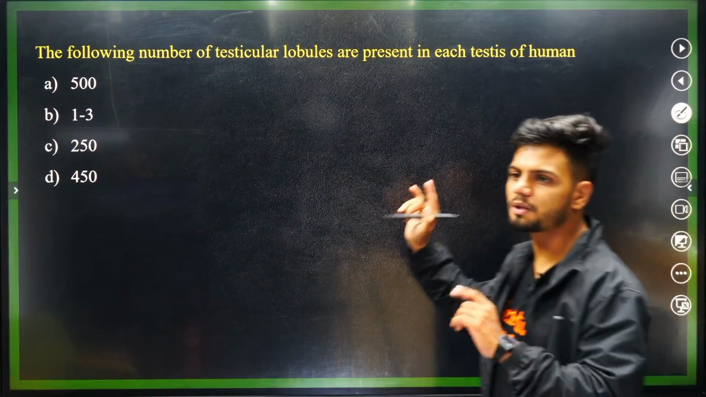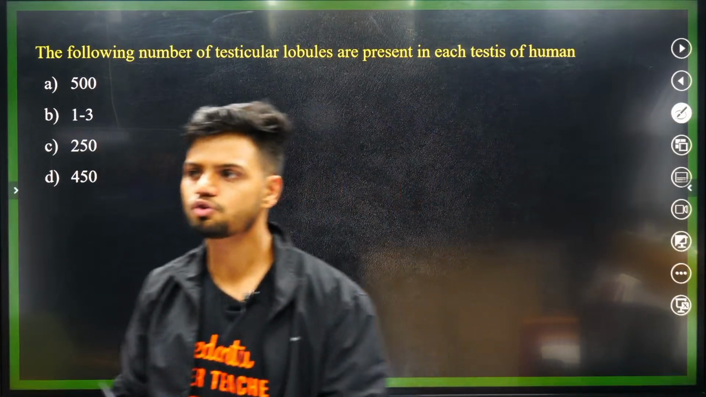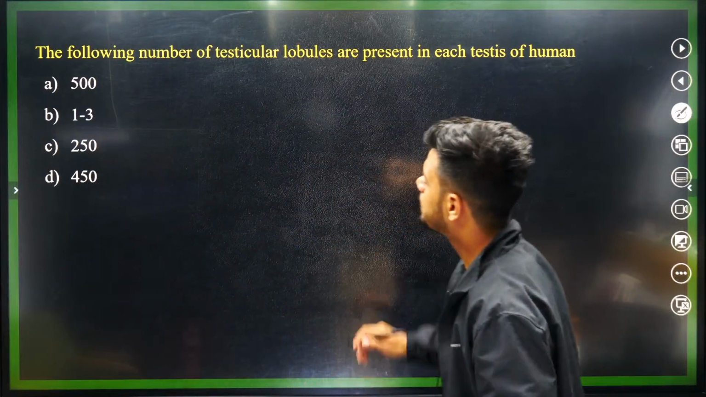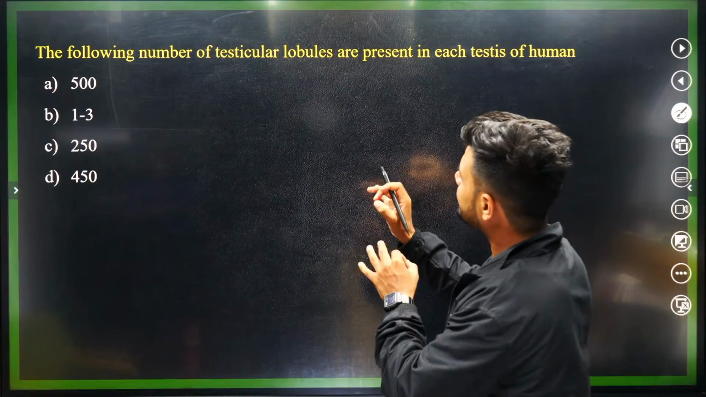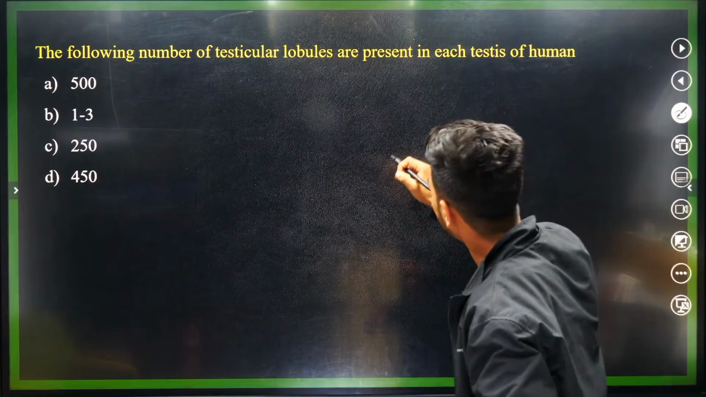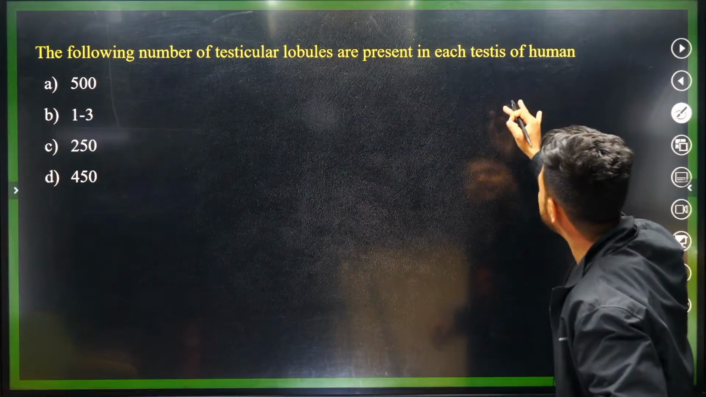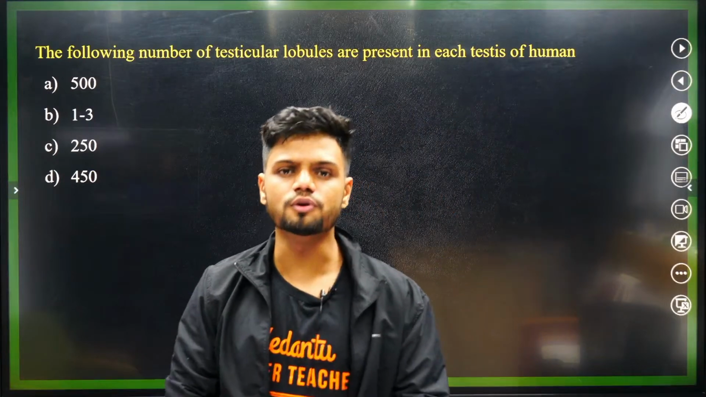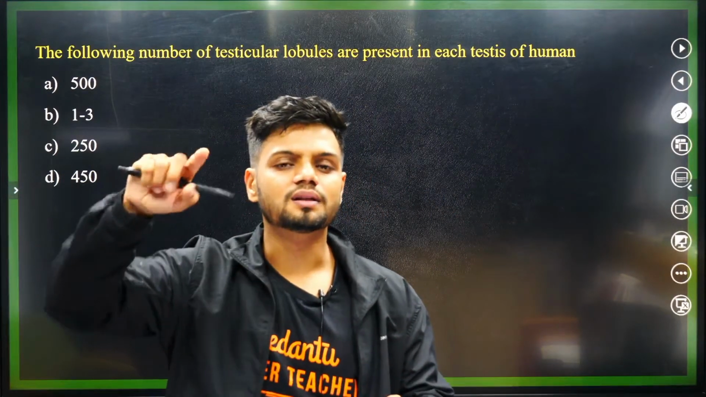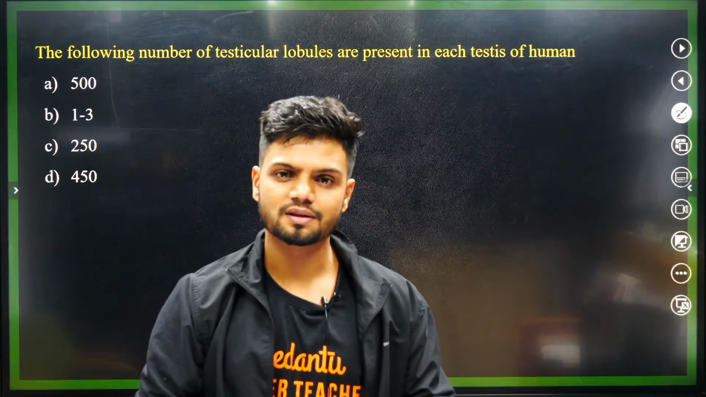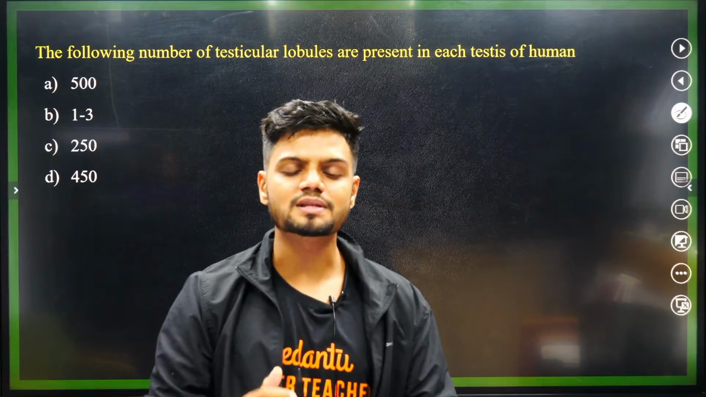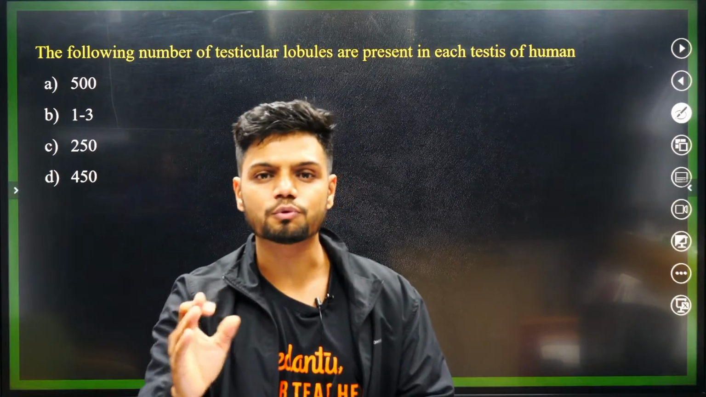Now human reproduction questions again. The first question on the board: the following number of testicular lobules are present in each testis of human. How many testicular lobules are there? So all of you know, in one testis there are 250 compartments. And the 250 compartments are called as what? The 250 compartments are called testicular lobules.